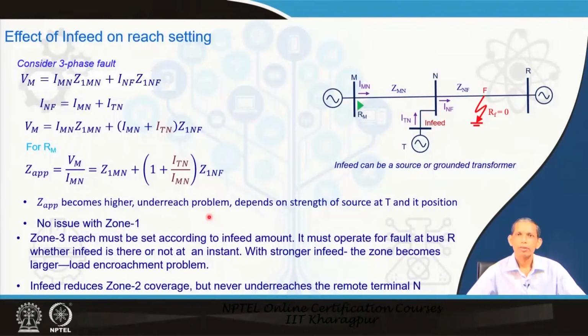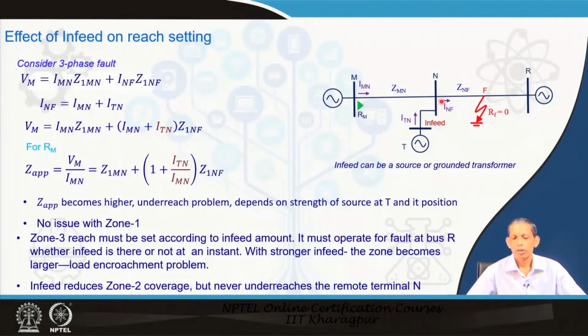So, the issue with the corresponding apparent impedance seen is that the zone 2 reach from here will be smaller. But note that this does not create any problem for zone 1 from the protection perspective, because the in-feed does not have any effect on the zone 1 side, on this line side. It creates problem on this side.